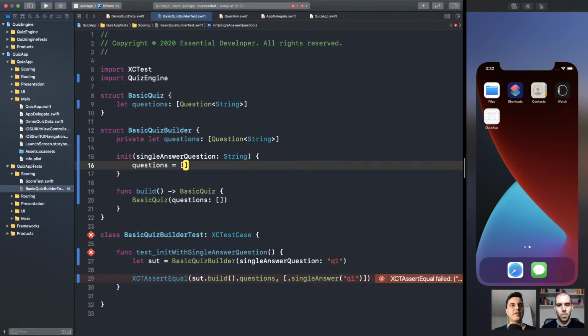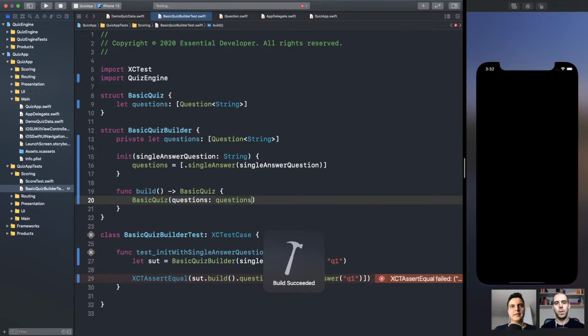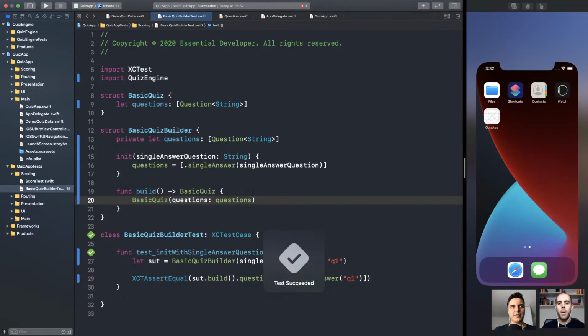So let's set the questions. Here it's just a single answer with the given single answer question. And here we can pass questions. That's it. This is just the first invariant we are enforcing. We should always have at least one question. Boom. Passing. Let's commit.